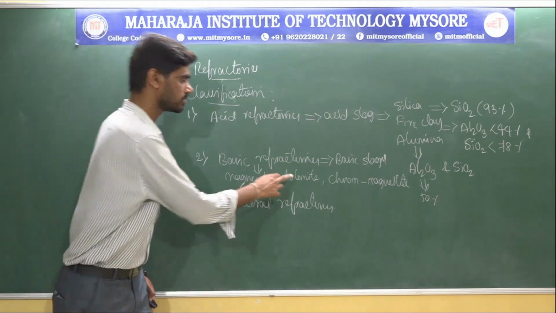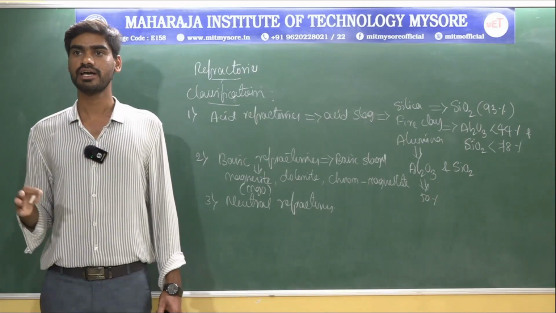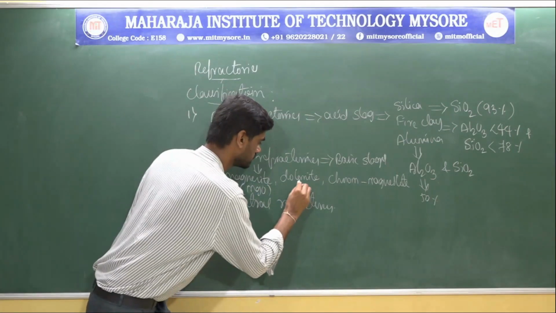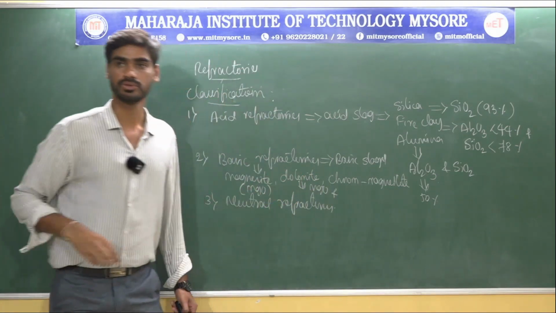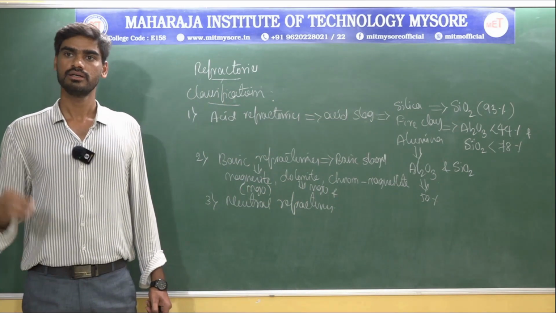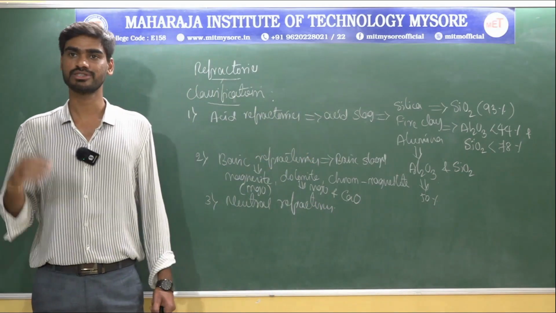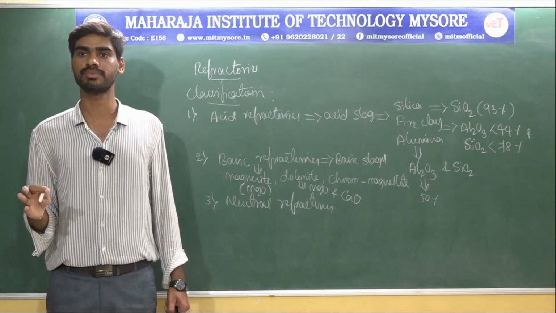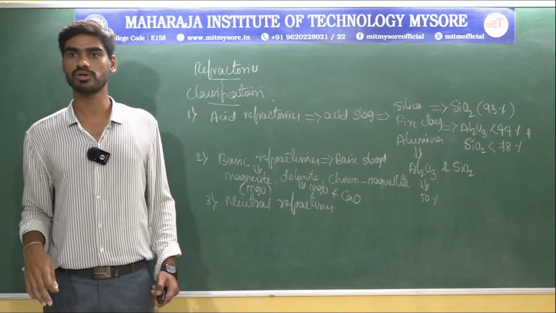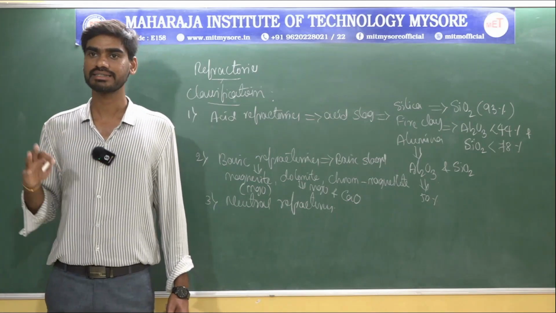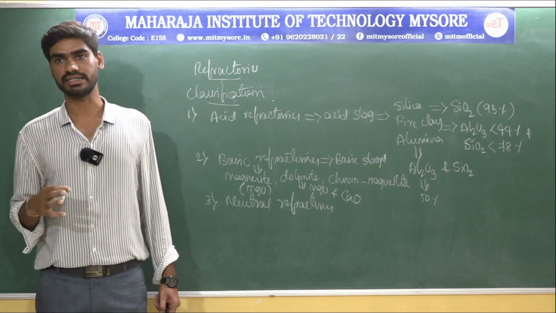When it comes to dolomite refractories, these refractories primarily consist of magnesium oxide, that is MgO, in addition to calcium oxide, CaO. That means dolomite refractories are basically composed of two ingredients: magnesium oxide MgO and calcium oxide CaO. Dolomite that has been sintered is used to make these refractories.